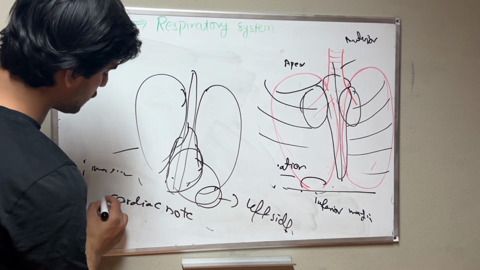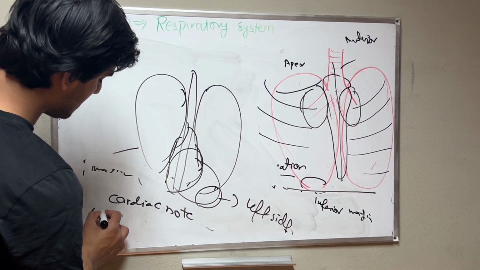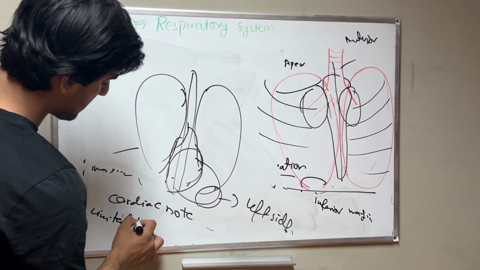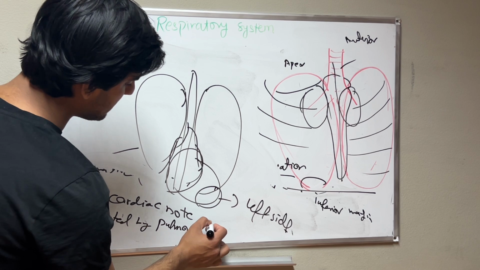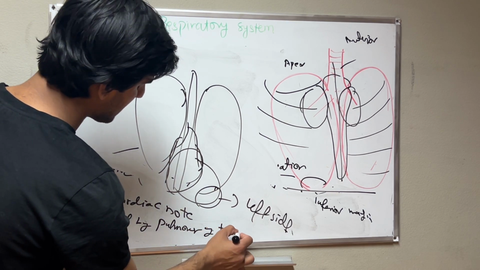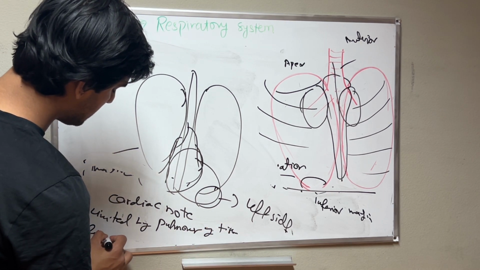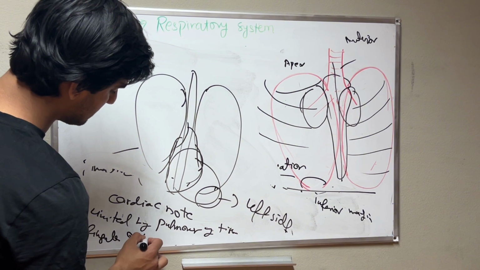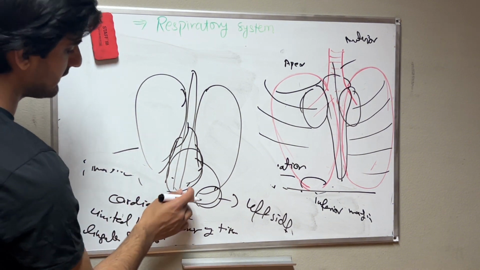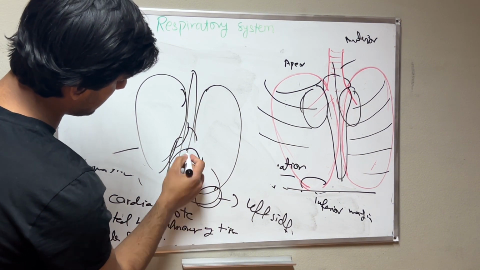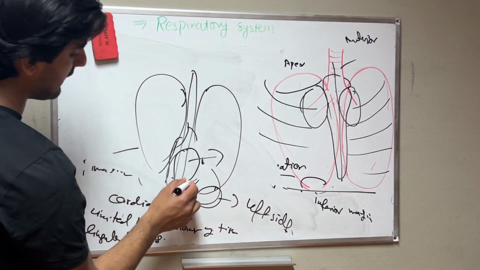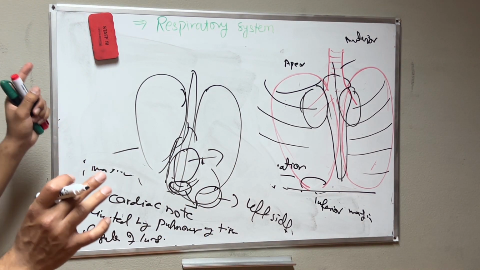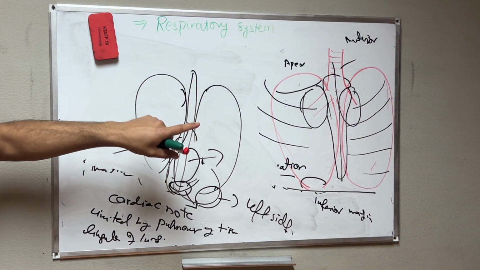The cardiac notch is also limited by pulmonary tissue, which is called the lingula of the lung. This means here we have the cardiac notch, and here we have the lingula of the lung. This is about the anterior margin.